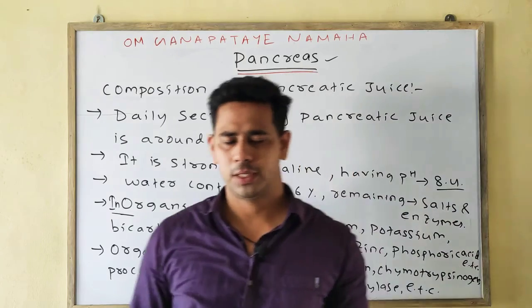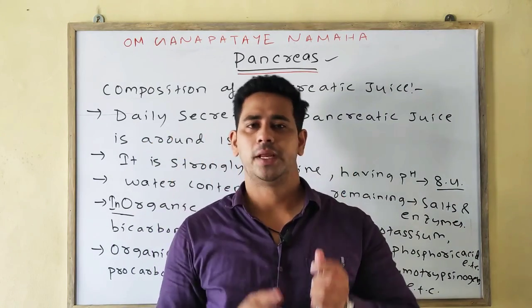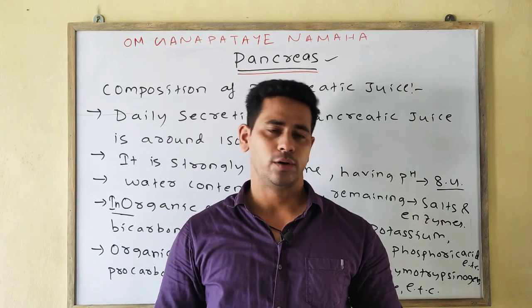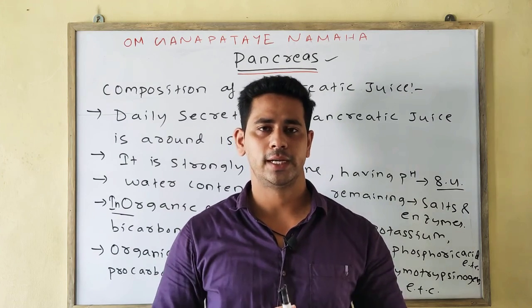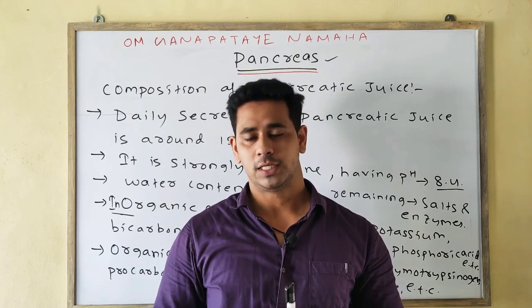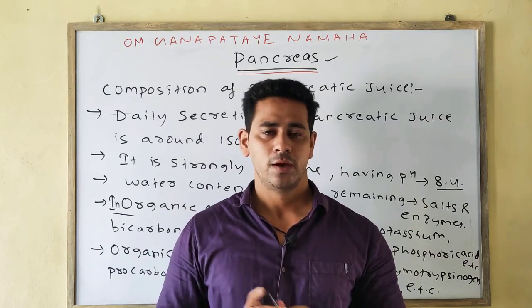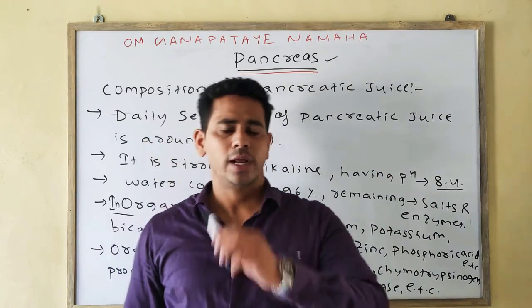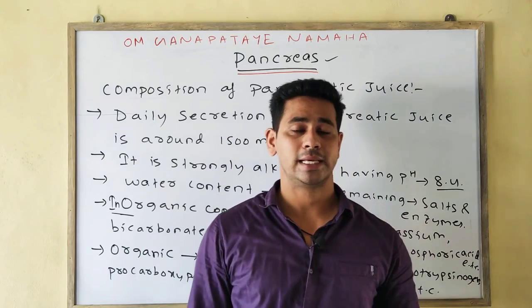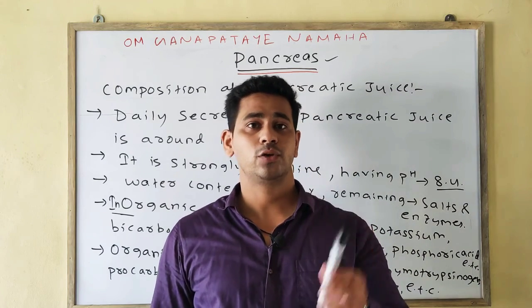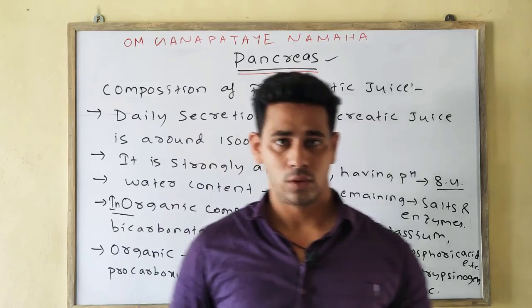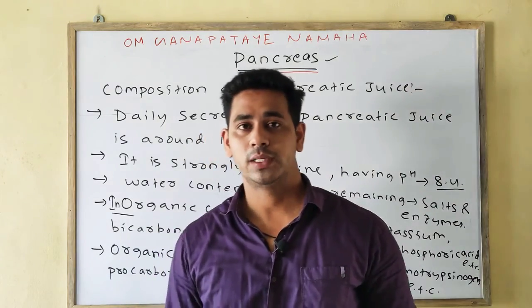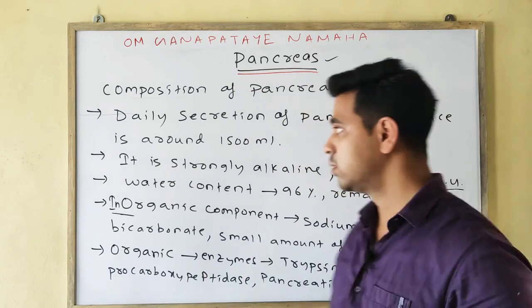So today we have discussed in detail about the pancreas and its structure. As it consists of both endocrine and exocrine parts, we call it the compound gland. It is the second largest gland; first one is your liver, second one is your pancreas. Sorry, the exocrine part secretes the enzymes, whereas the endocrine part secretes the hormones.